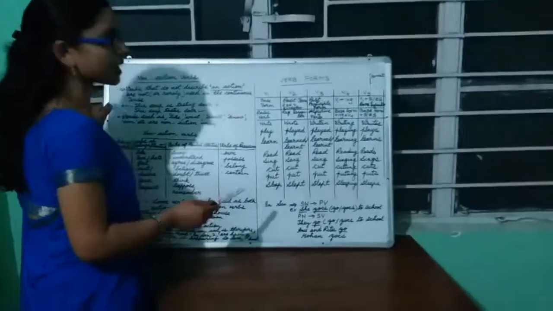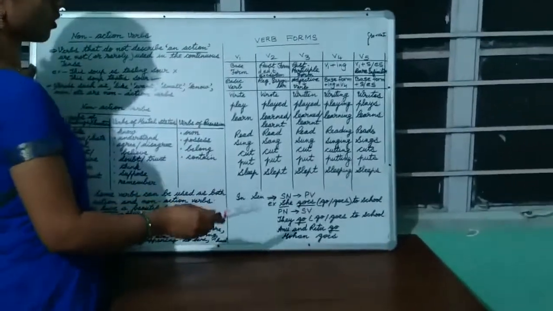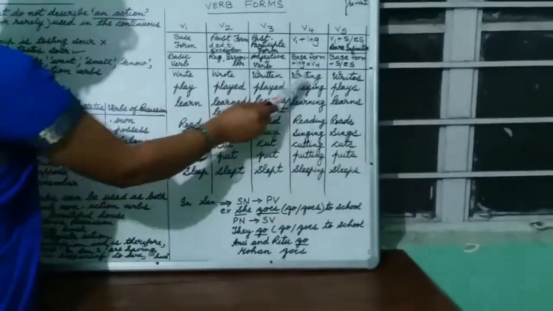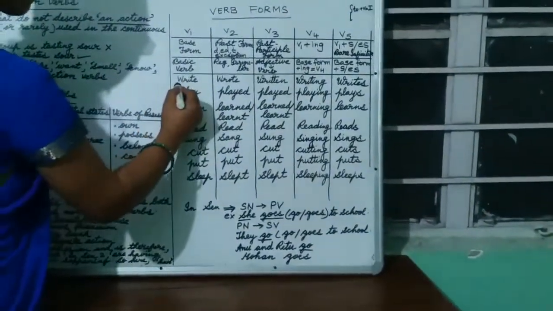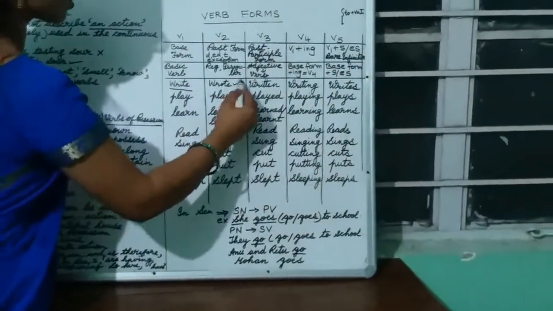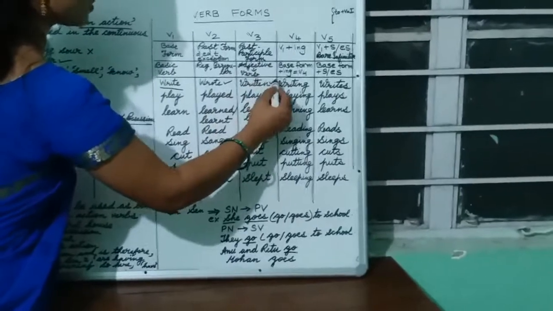That means regular pattern, irregular pattern and the exceptional form of verb. For example, write, wrote, written, writing, writes. See, this is the base form. Write, this is the base form. You don't have to do anything. But this you have to memorize, this you have to learn. And this V2 and V3 you have to learn.